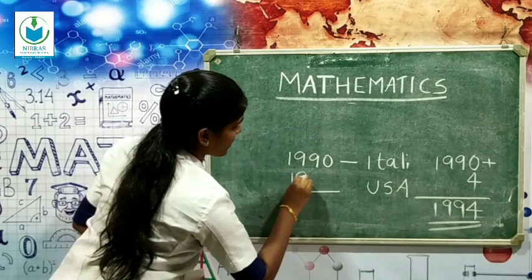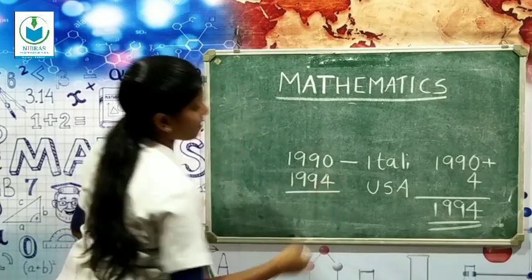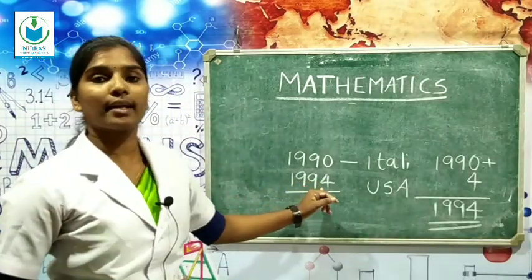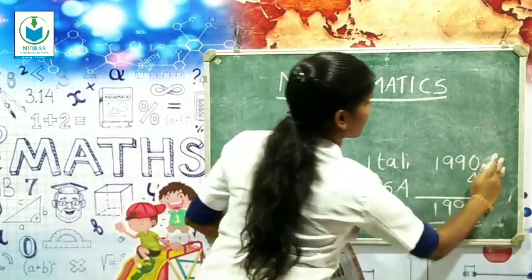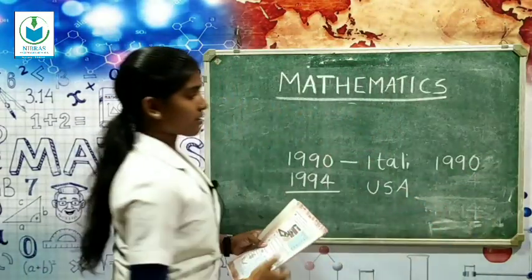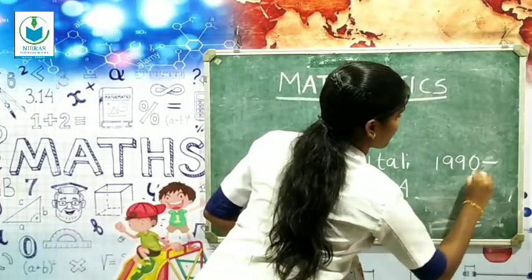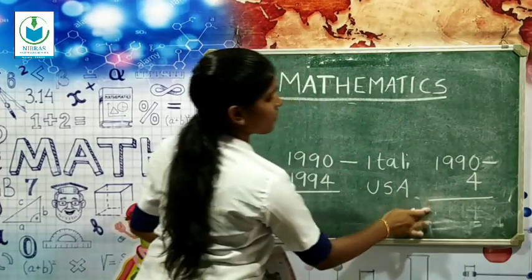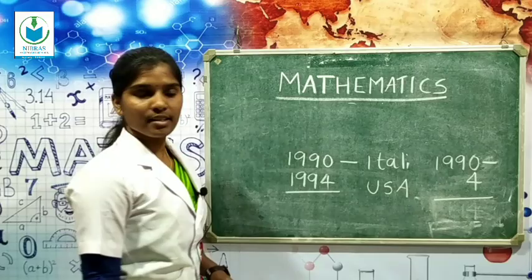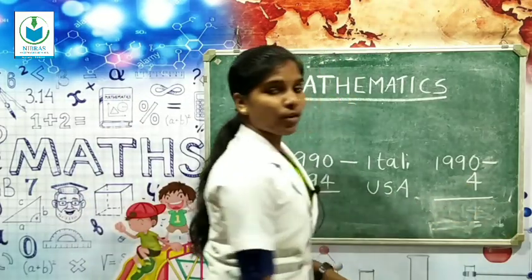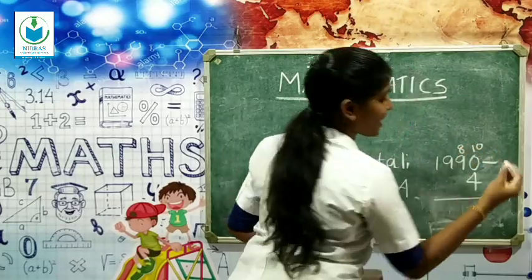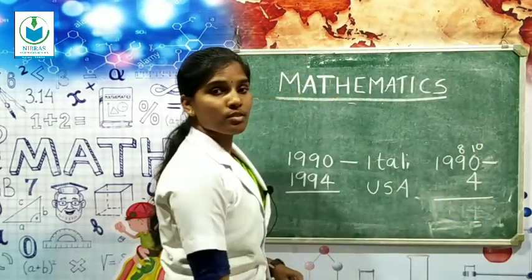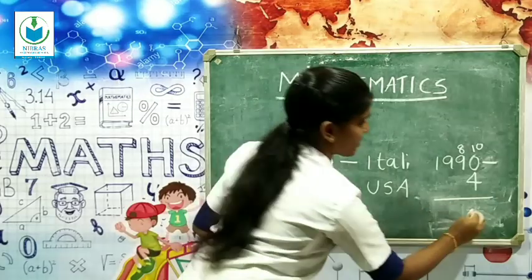So 1994. Above Italy, you subtract 4 from 1990. So 0 minus 4, no. So here 10 and here 8. 10 minus 4, yes, 6.